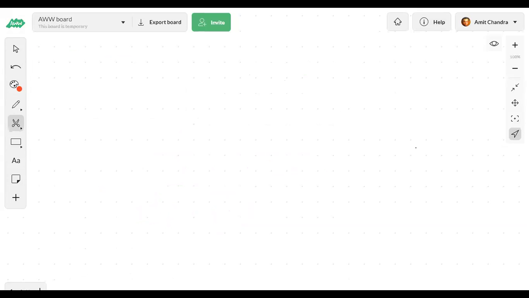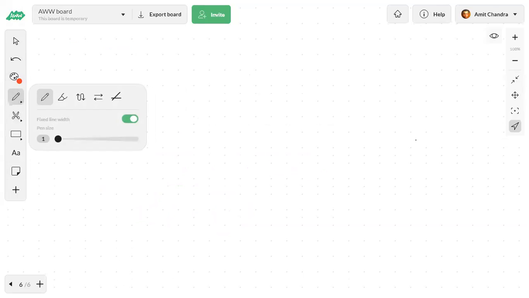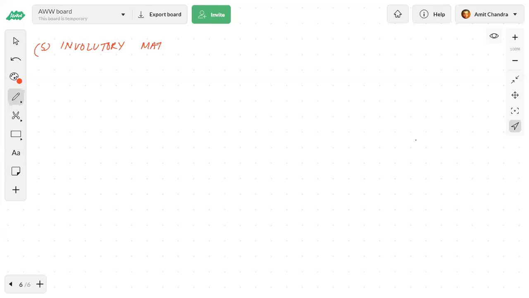Okay, the next kind of matrix, I think this is the fifth, is the involutory matrix. Involutory matrix. I will give the definition first.